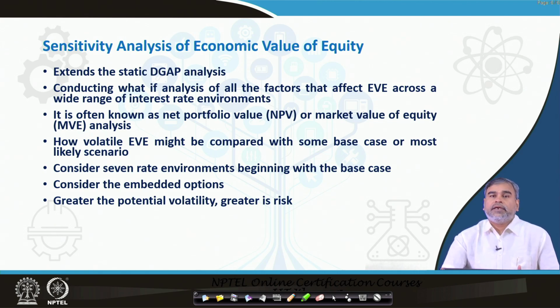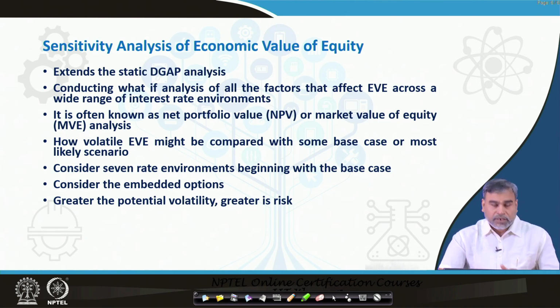Once you can identify it, then depending upon the change in interest rate in either direction, we have to check how the net economic value of equity is going to change. If it is going to change, then we can make or adopt a strategy in such a way that the interest rate risk in the market can be completely hedged or minimized.